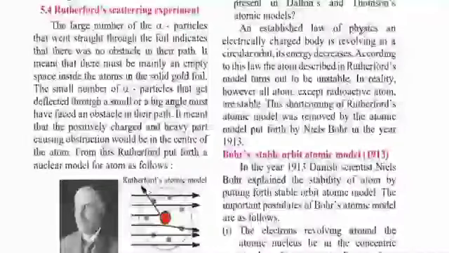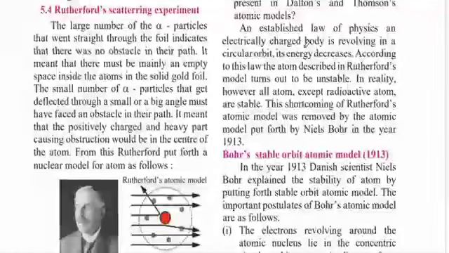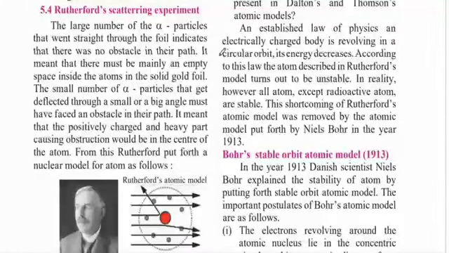According to an established law of physics, if an electrically charged body is revolving in a circular orbit, its energy decreases after a certain amount of time.